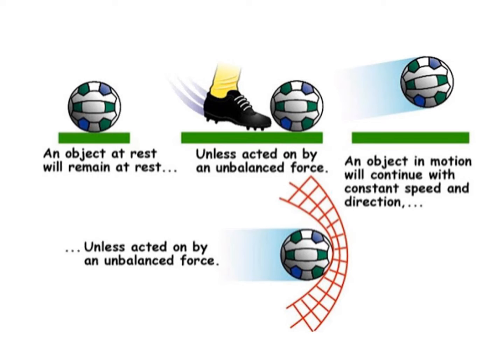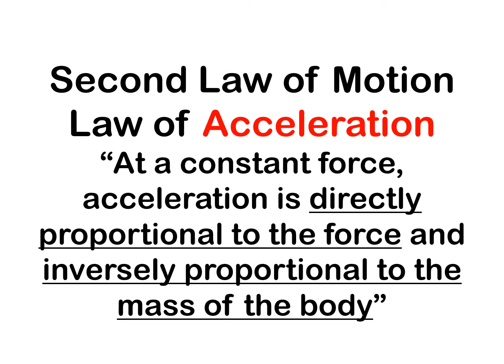For example, pagkasipa mo, nasipa siya sa net. So, hihinto yung bola because it was stopped by the net or an unbalanced force. Next, the second law of motion. The second law of motion talks about the law of acceleration, which says that at a constant force, acceleration is directly proportional to the force and inversely proportional to the mass of the body.